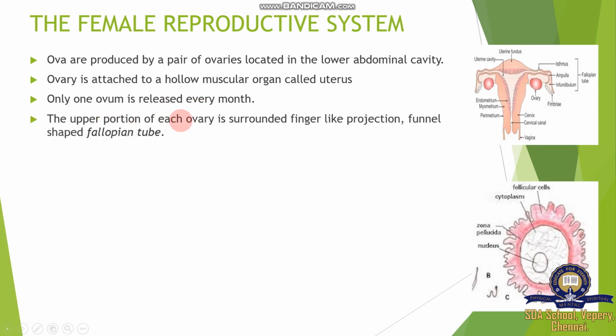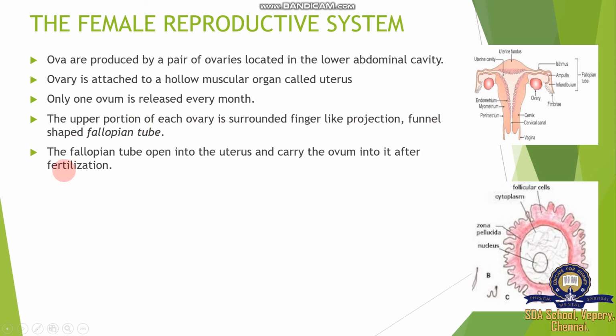The upper portion of each ovary is surrounded by finger-like projections of the funnel-shaped fallopian tube. This is called the fallopian tube. The fallopian tube consists of four major parts: the isthmus, ampulla, infundibulum, and fimbriae. Fimbriae are finger-like processes. Then the fallopian tube opens into the uterus and carries the ovum into it after fertilization.